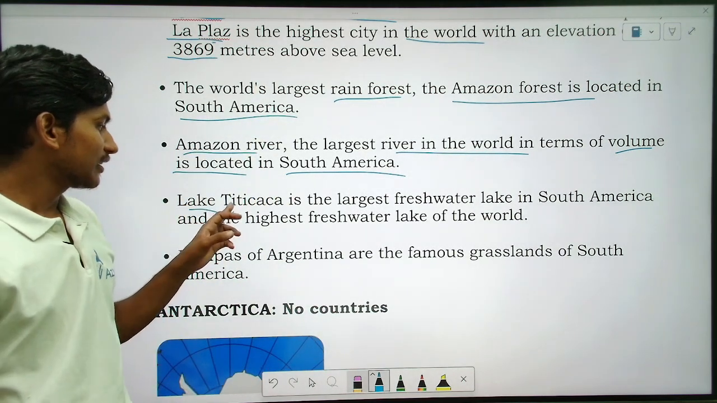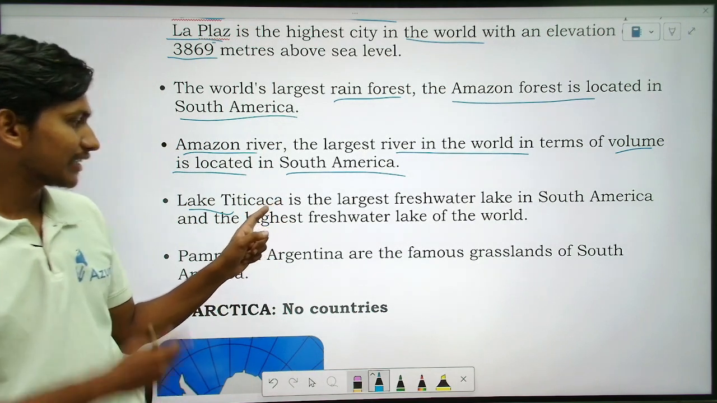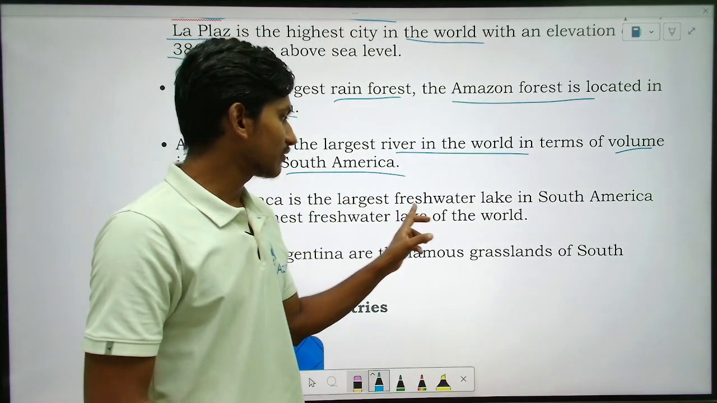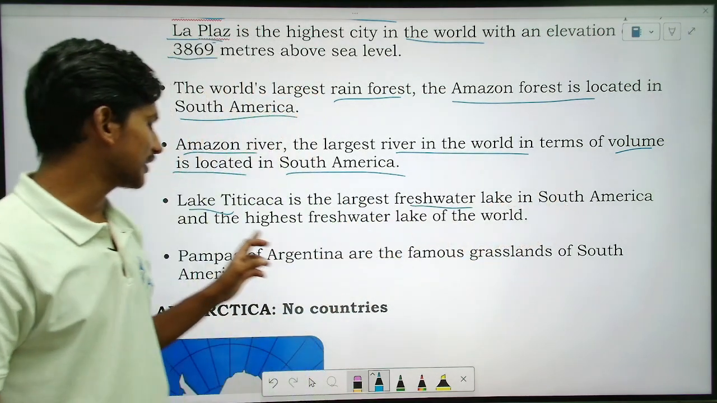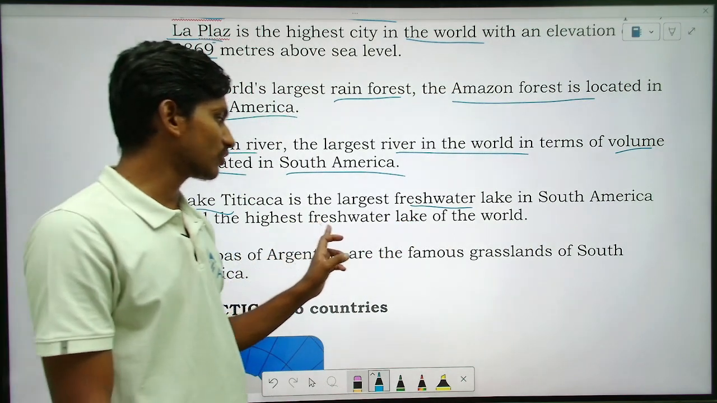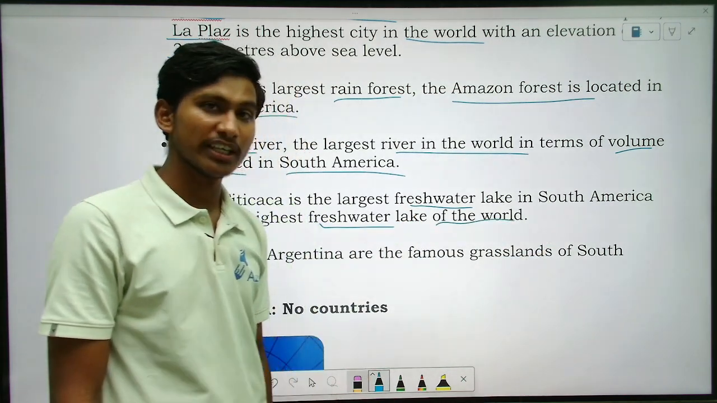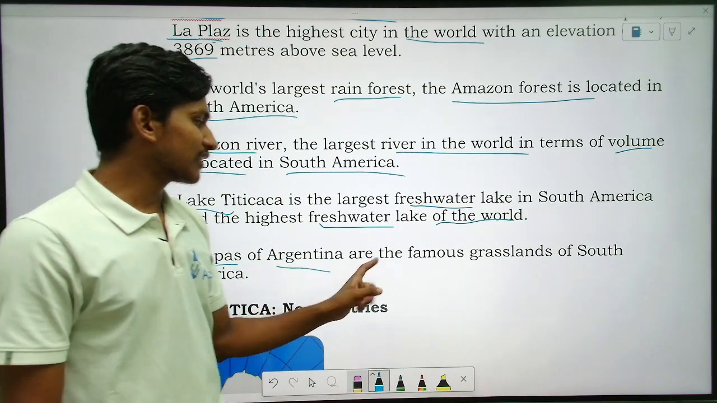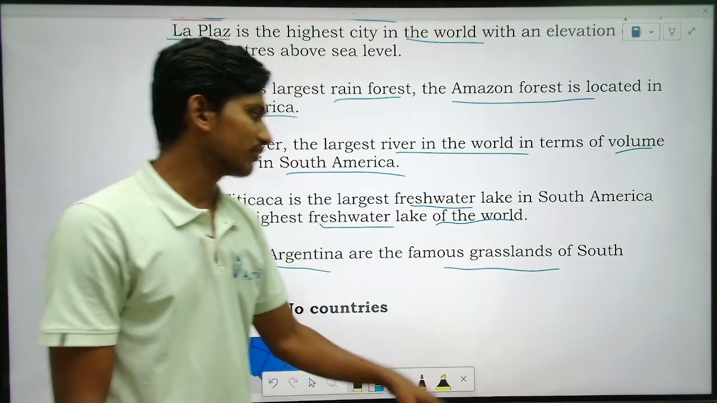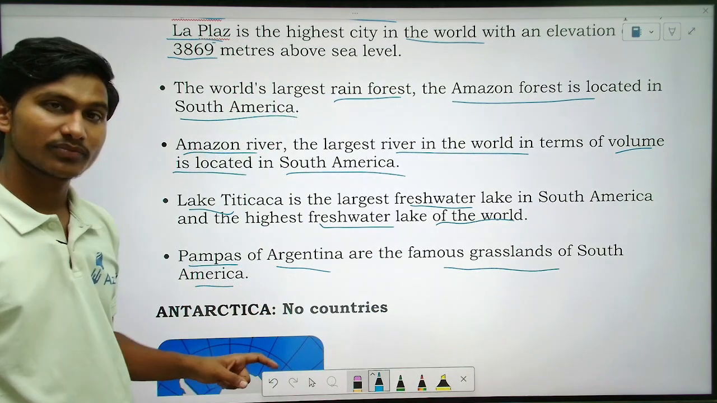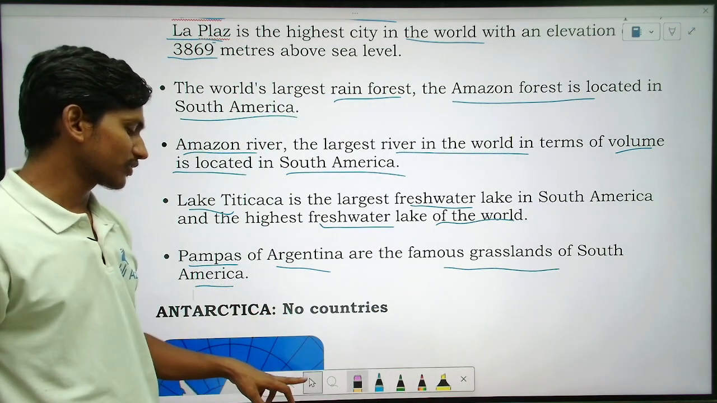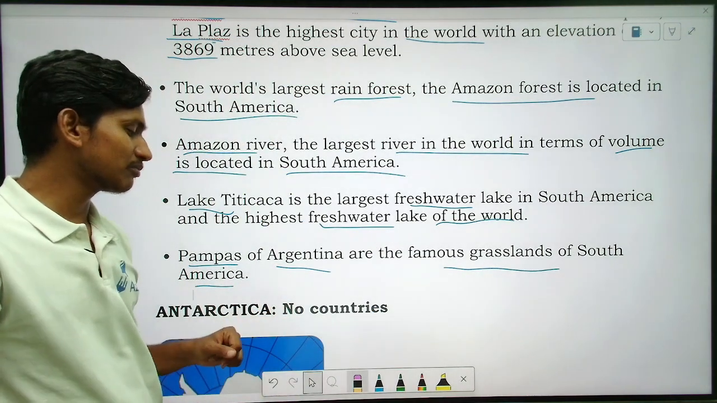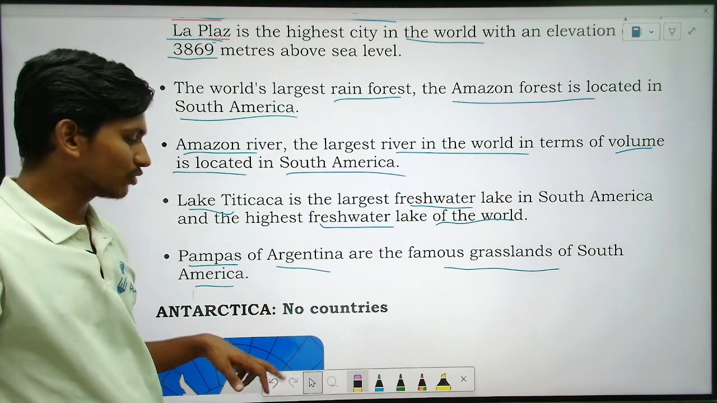So Lake Titicaca is the largest freshwater lake in South America and the highest freshwater lake in the world. Okay, the pampas of Argentina are the famous grasslands of South America. So remember these points. Fine. Will everyone remember this? Yes, sir.